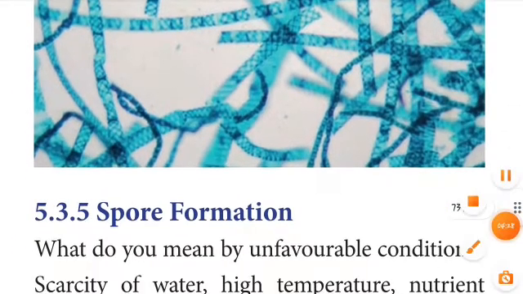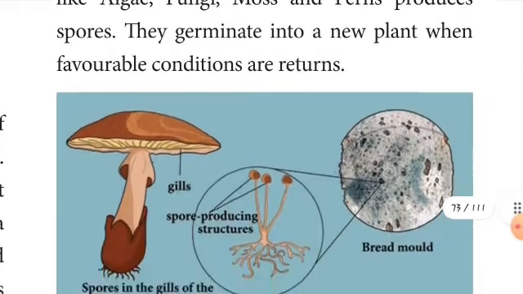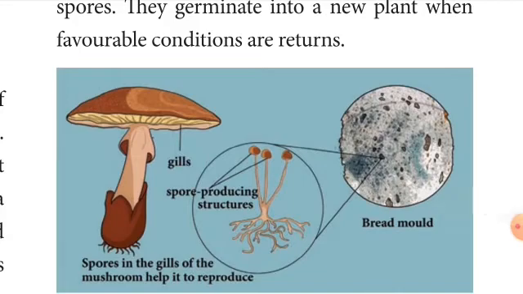Okay, children, this is another type of asexual reproduction, spore formation. See this picture, children. See the first picture. Spores in the gills of the mushroom help it to reproduce. Scarcity of water, high temperature and nutrient deficiency in the soil are all unfavorable conditions.